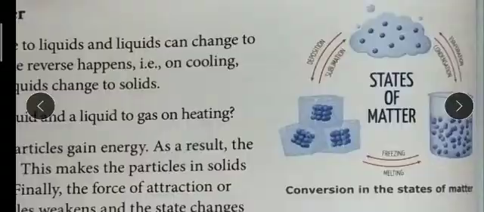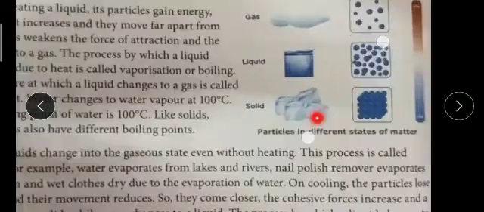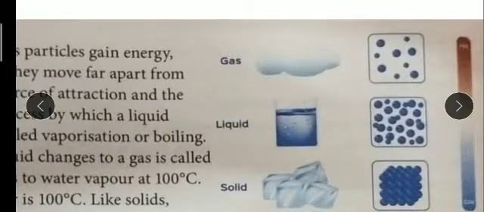So children, here you can see one more diagram is given. Based on the parameter of heat and coolness, whenever we heat, the molecules will gain energy, and that kinetic energy will increase, the force of attraction will become loose, the cohesive force will decrease, and the molecules move far from each other.